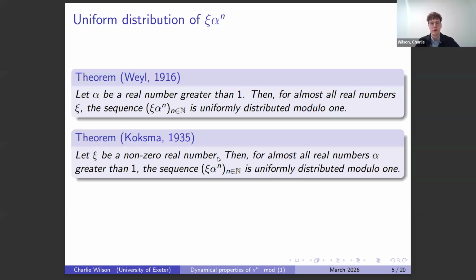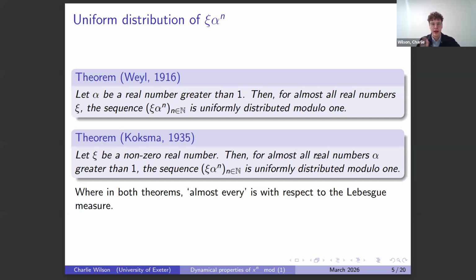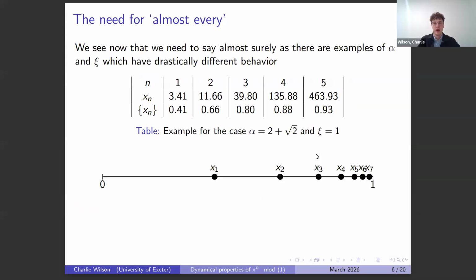And for the eagle-eyed viewers, you'll note here that there's this almost all, or almost every, in the theorems. I should state that almost every is with respect to the Lebesgue measure. And I guess the natural thing to ask is, well, do we need that condition there? For the polynomial case or the n alpha case, that wasn't there. We've got an absolute statement. So why do we have that there now? And it's with good reason. So with that in mind, I present this example.